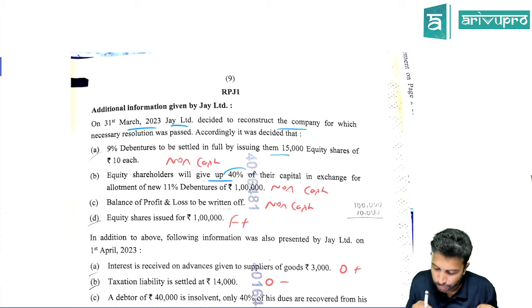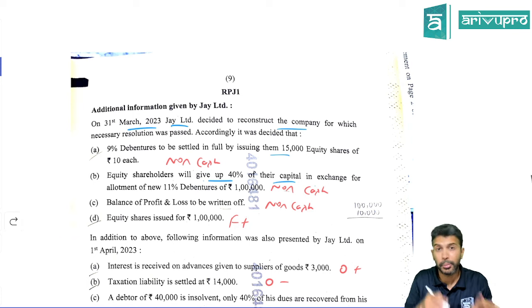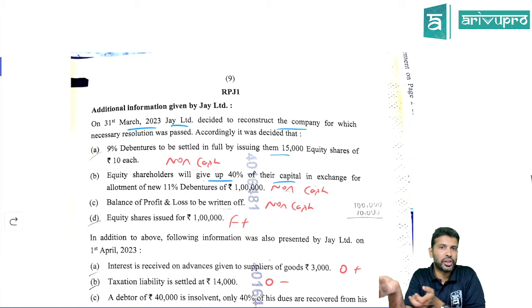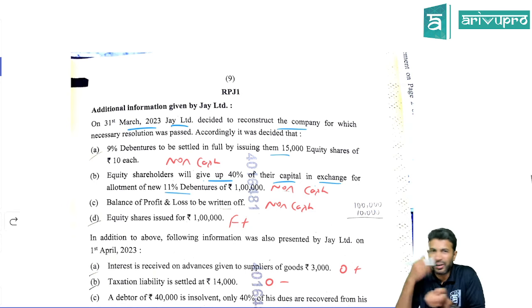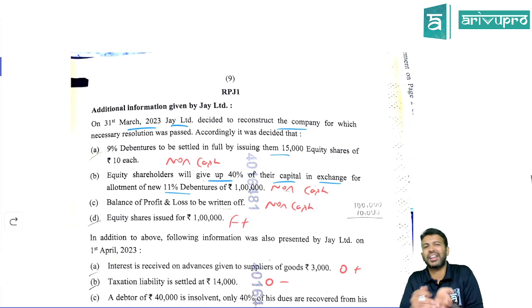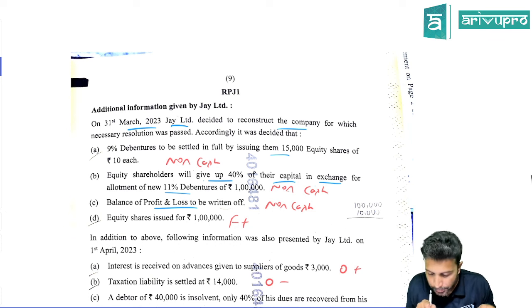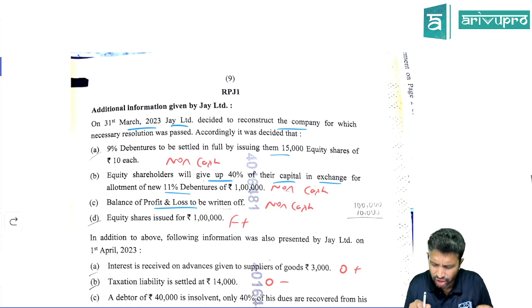Equity shareholders will give up 40% of their capital. So 40% they are ready to sacrifice. Again, all these are non-cash because they also ask cash flow items. Here the debenture is being settled by giving equity shares, which means cash is not coming in, cash is not going out. So it is a non-cash transaction. Equity shareholders are sacrificing, and in exchange they will get new debentures of 4 lakh. You're not paying any cash. 40% they will sacrifice, for 60% they will take new debentures. Again, a non-cash transaction. P&L will be written off, which usually happens in internal reconstruction. That's again a non-cash item.